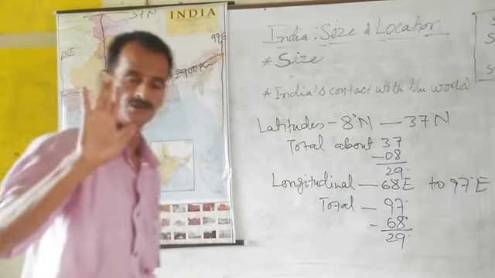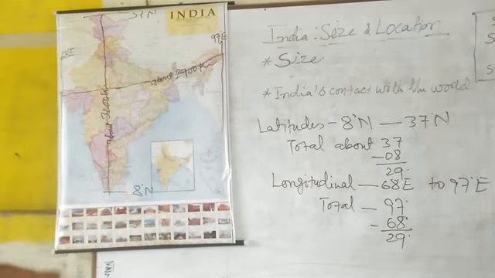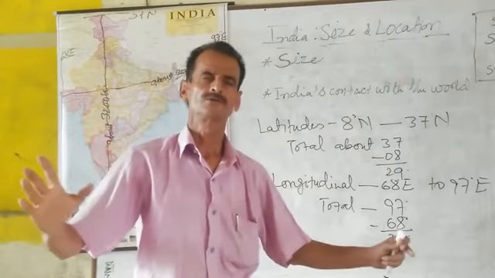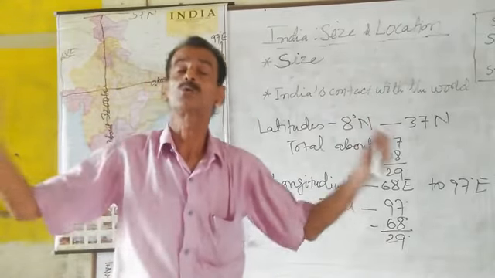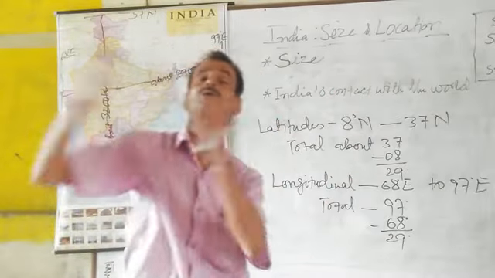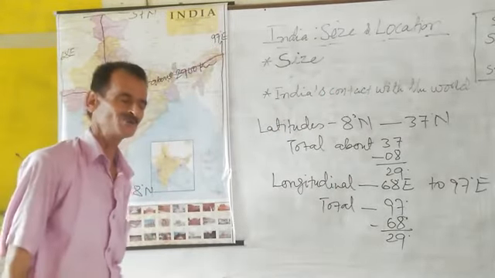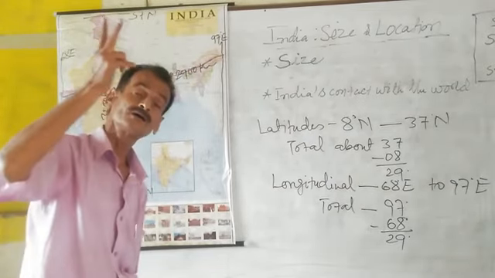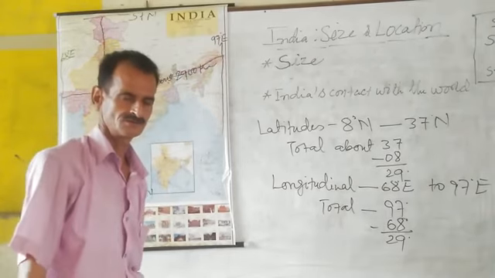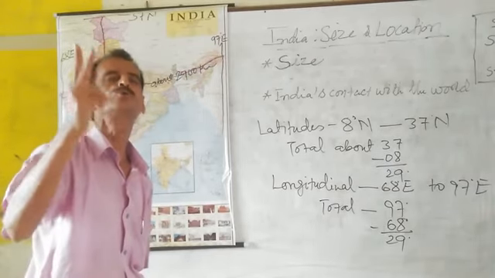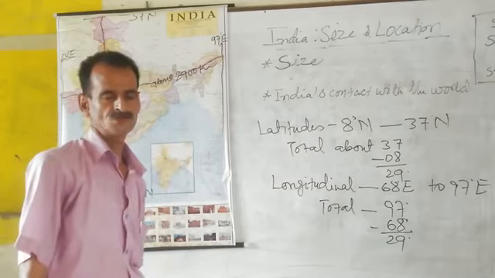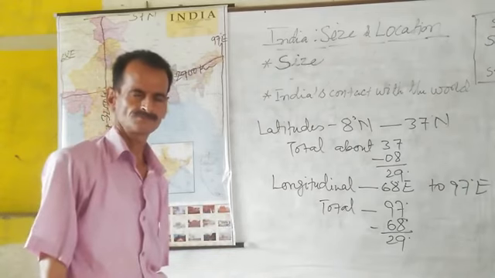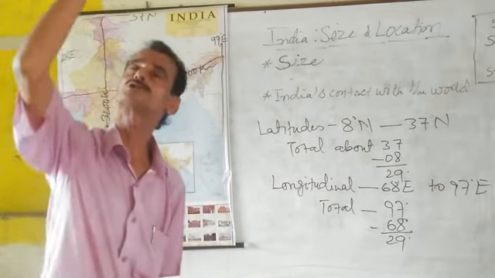Now, is it okay? After that, you should know that longitudes are not only showing where your country India or any country is, in the west or east. They are also showing the time of any place. In standard 6 you have finished two types of time, local time and standard time. Local time is set at any place according to the position of the sun.